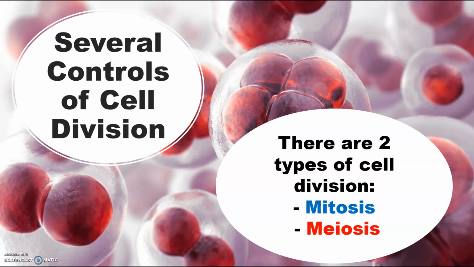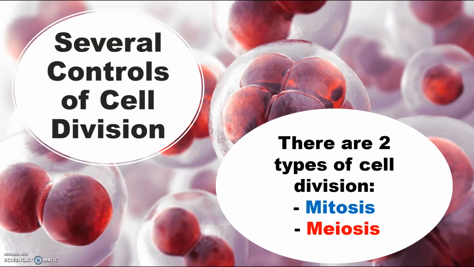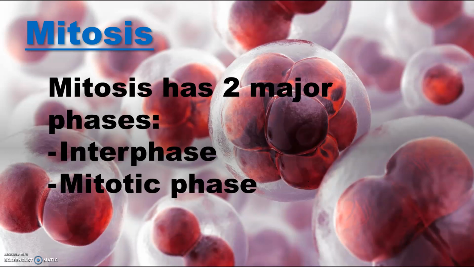There are several controls of the cell division and there are two types, mitosis and meiosis. Mitosis occurs in all other cells in the body. The parent cell produces two daughter cells. It is important in tissue growth, tissue repair, and tissue replacement.